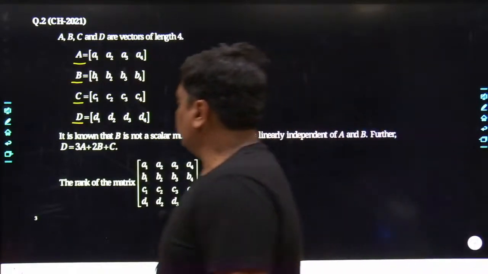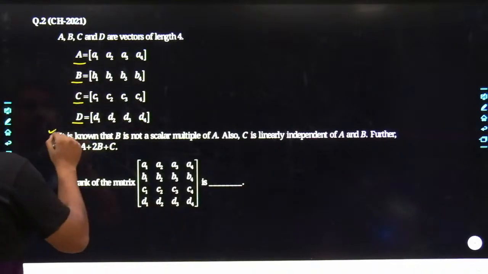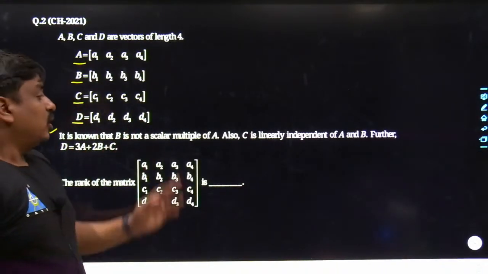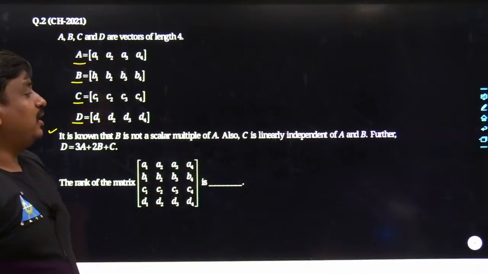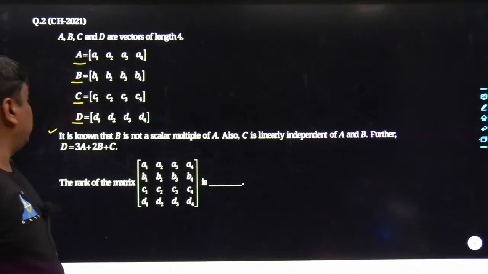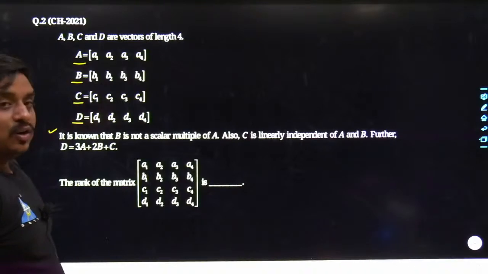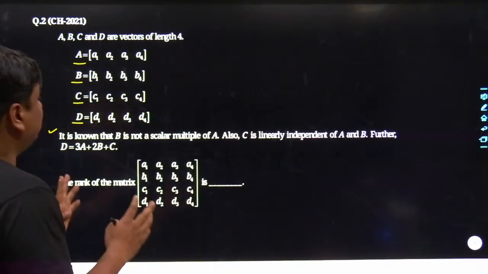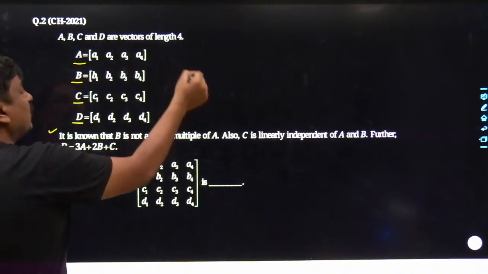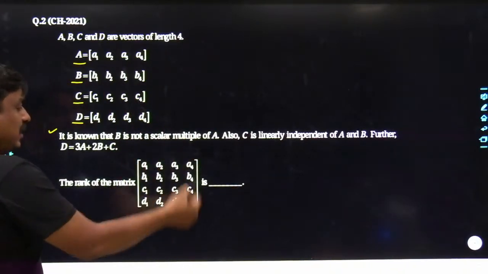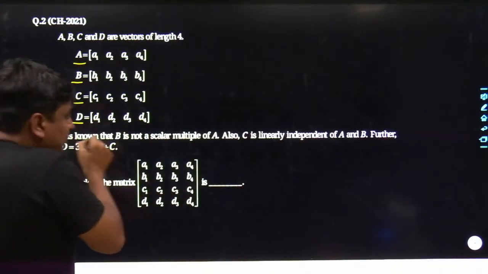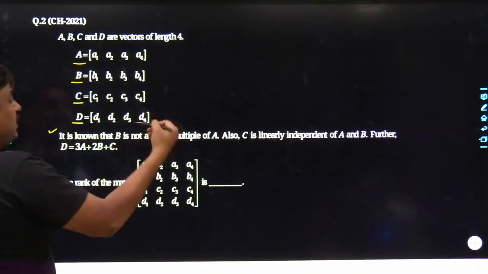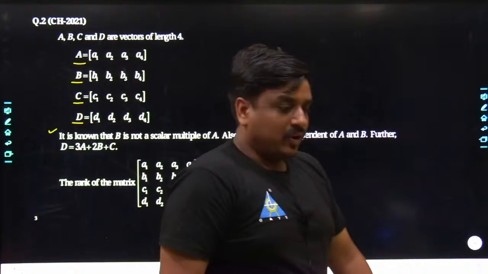Now here goes the next sentence of this problem. It is known that B is not a scalar multiple of A. Also C is linearly independent of A and B. Further, D is 3A plus 2B plus C. Find the rank of the matrix. And now, may I know how the matrix has been framed? The matrix has been framed using the components of vectors A, B, C and D. You have to get its rank, where the additional information regarding the vectors A, B, C and D has been provided with this problem.